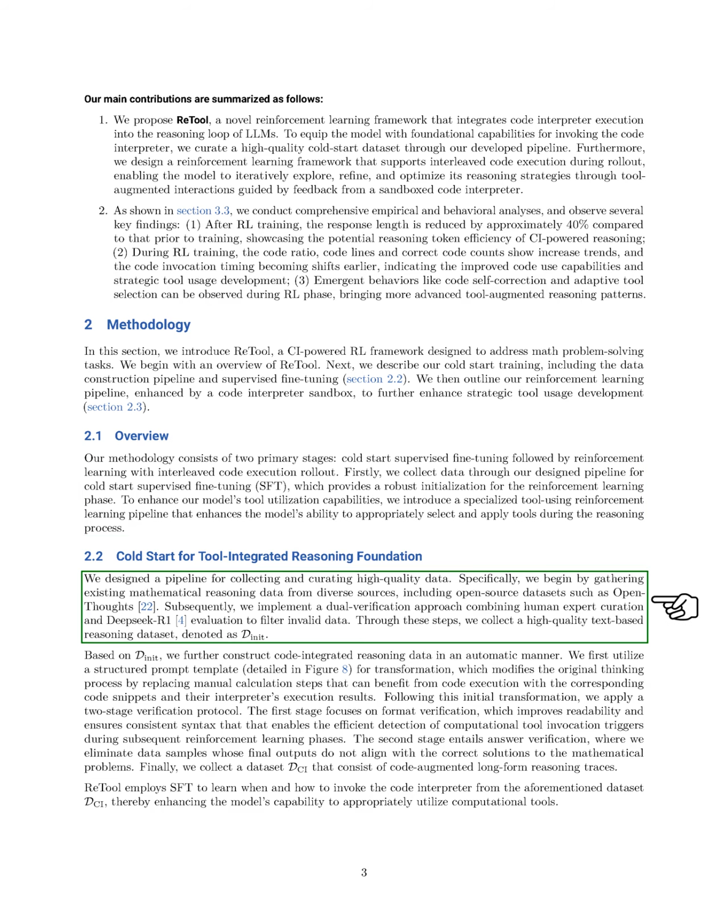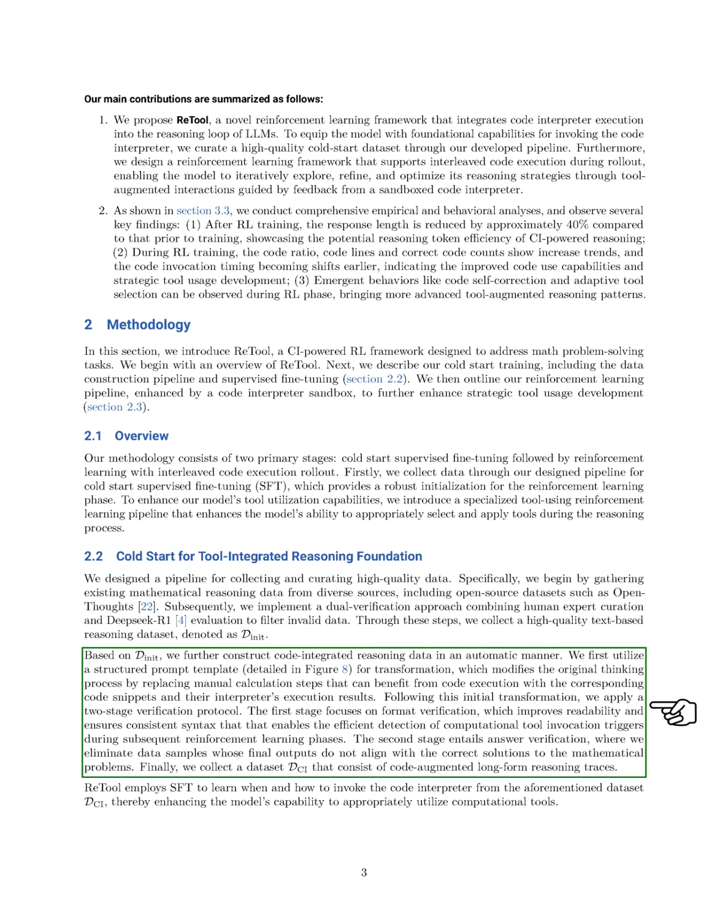For our cold start, we created a pipeline to collect and curate high-quality data. We begin by sourcing existing mathematical reasoning data from various places, including open-source datasets like OpenThoughts. We then use a dual verification method that combines expert curation and automated evaluation to filter out invalid data. This process results in a high-quality dataset, which we call D_init.